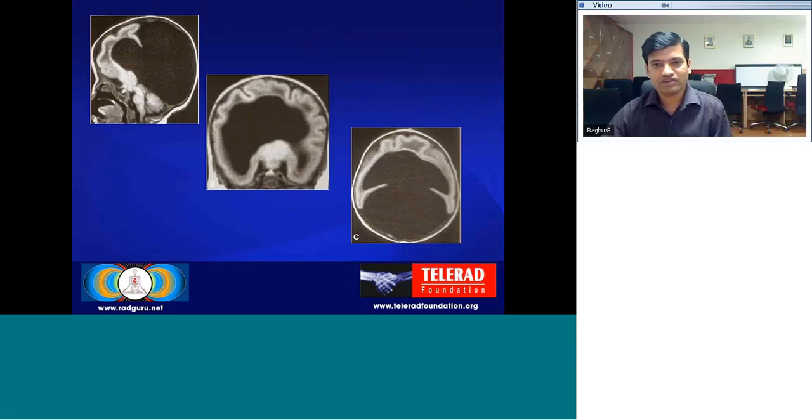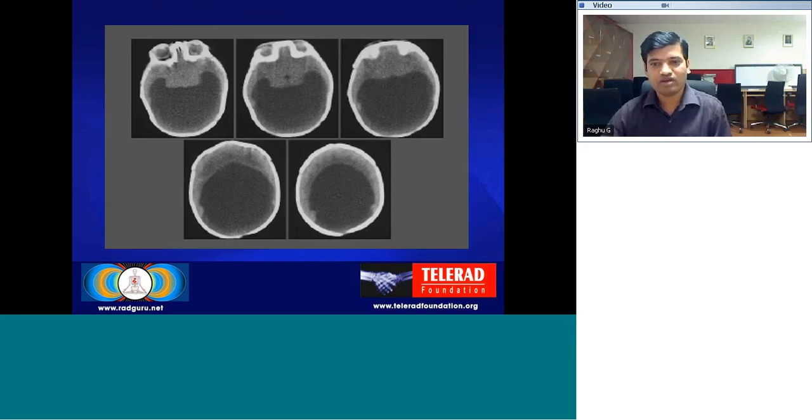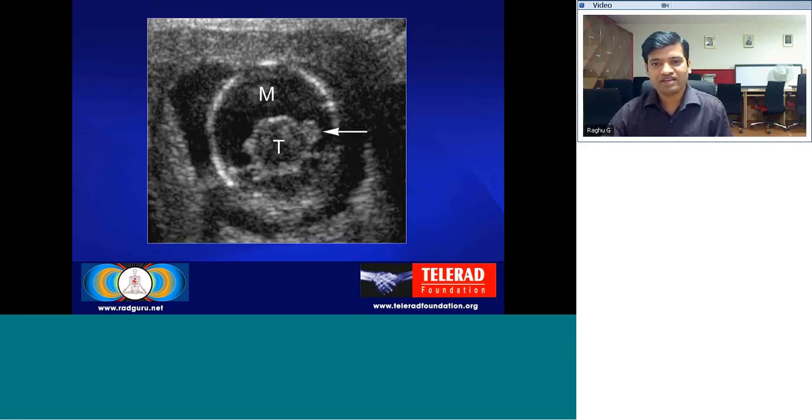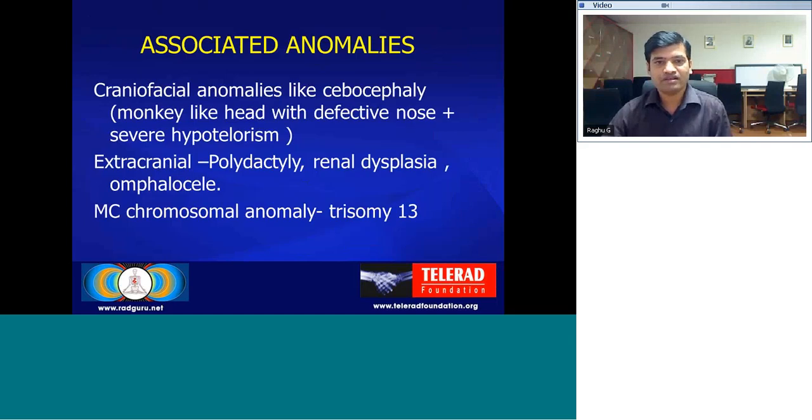Here, these are examples wherein you can see an undifferentiated brain parenchyma all around with a central monoventricle. This is another example of alobar holoprosencephaly, with undifferentiated brain parenchyma and a central monoventricle. This is the antenatal diagnosis again, showing you the monoventricle with fused thalami.